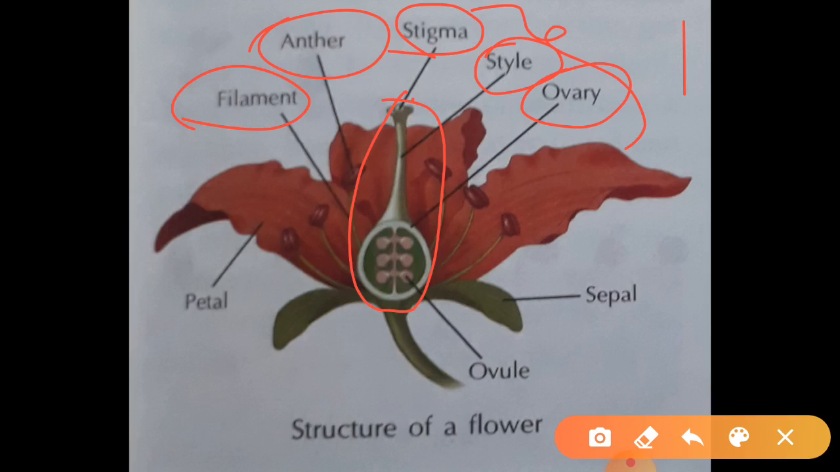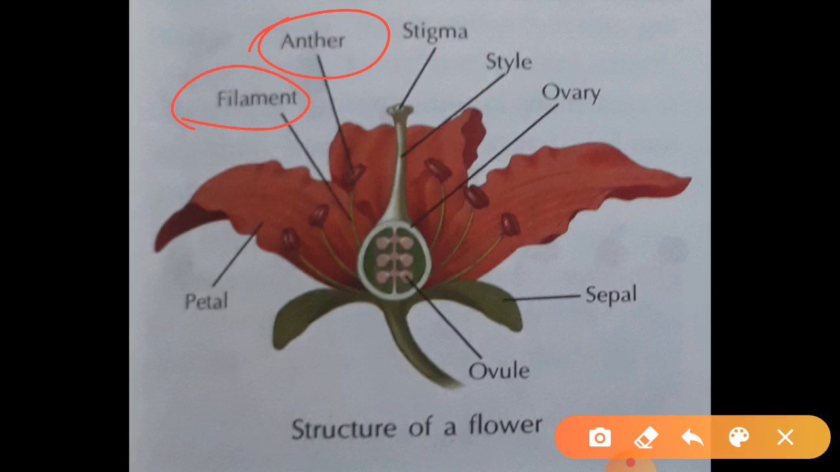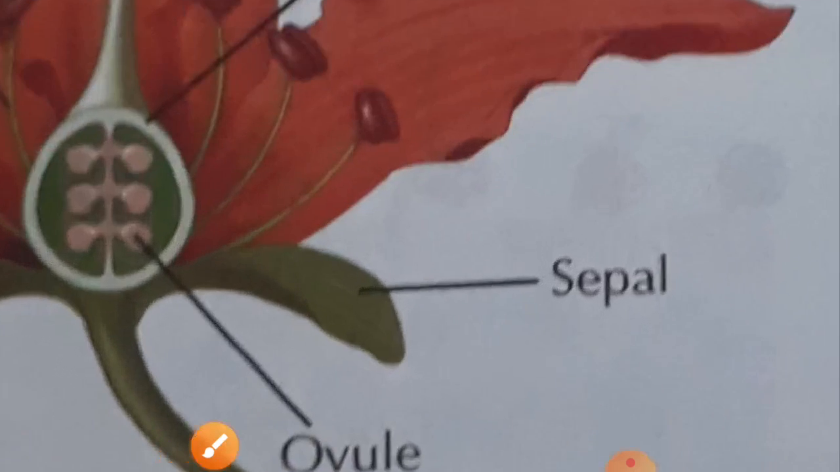You can see here in the center of the flower it is present, and the top part that is sticky is called stigma, and this tube-like structure is called style, and the last is called ovary. Ovary is the circular part. Here you can see at the bottom of the flower. Okay, so these are the 4 parts of the flower. Now come to the topic.